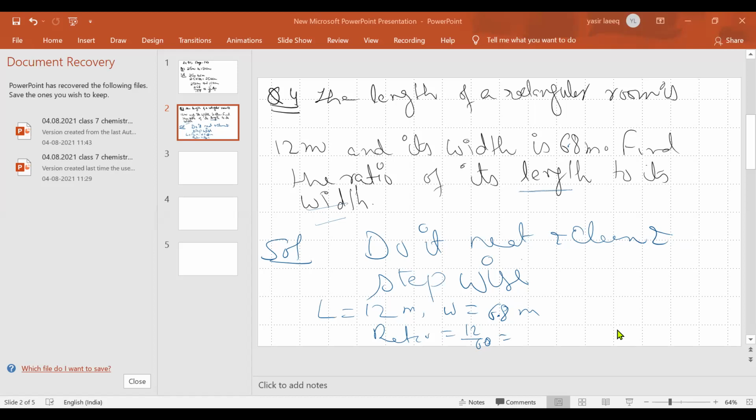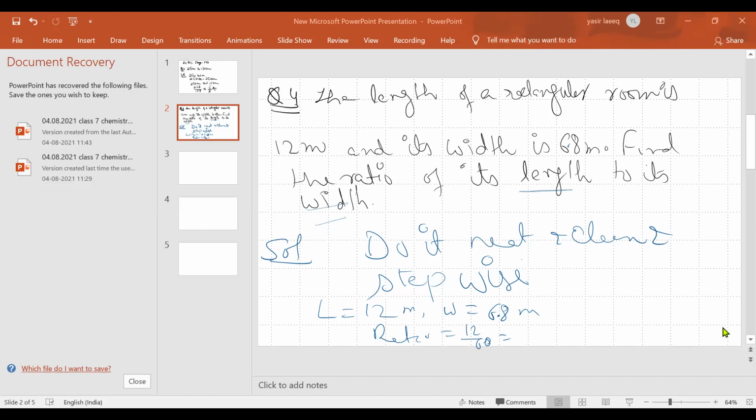If you will do 120 upon 60, 26, that was 60, 56, before that 2. Okay. How will it be 2? Beta.